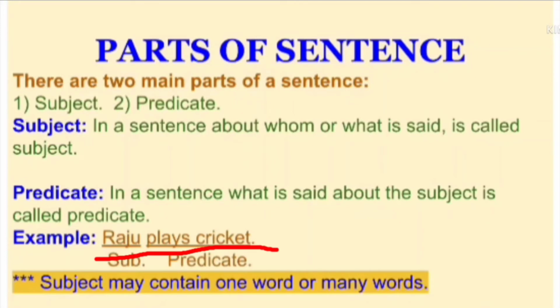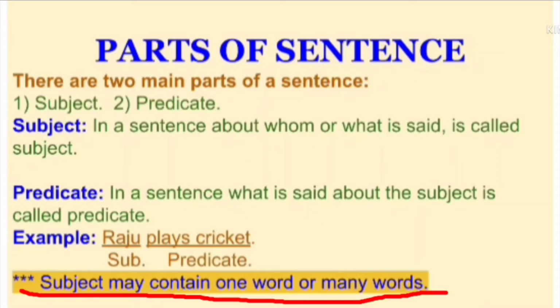For example, Raju plays cricket. In this sentence, Raju is the subject because this sentence says something about Raju, and what Raju does is said in the next part, plays cricket. So plays cricket is the predicate. Now we have to remember the subject may contain one word or many words, maybe two, maybe three, maybe many more words.